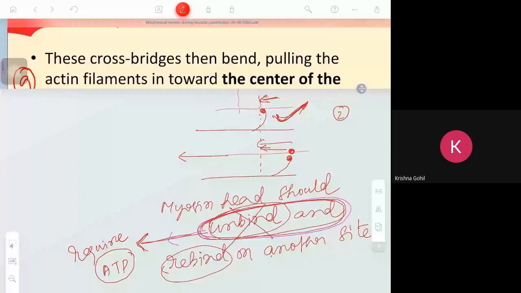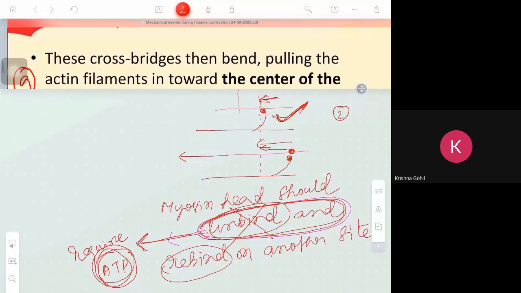Cross bridge will form. But after formation of the cross bridge, if you want more contraction, it should unbind. So for the process of unbinding, you require ATP. Clear? If ATP is not present, then the muscle will be in the state of contraction.